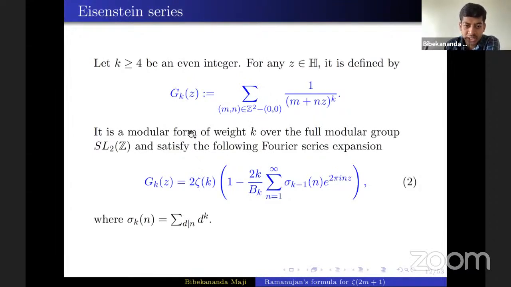It is an important example of a modular form of weight k over the full modular group SL2(Z). One can prove that it satisfies the following Fourier series expansion. Here zeta of k is the well-known Riemann zeta function at k, and the coefficient sigma_k is the well-known divisor function: the sum running over all divisors d of n of d to the power k.